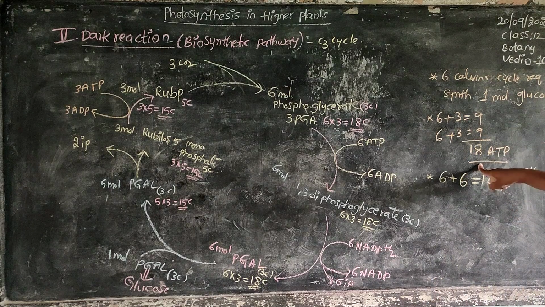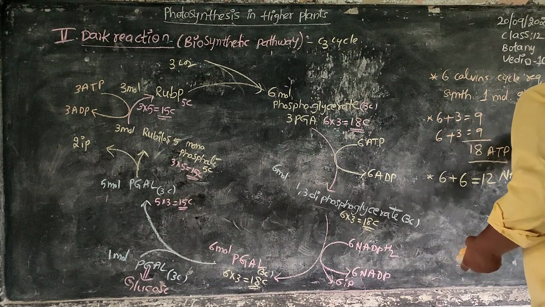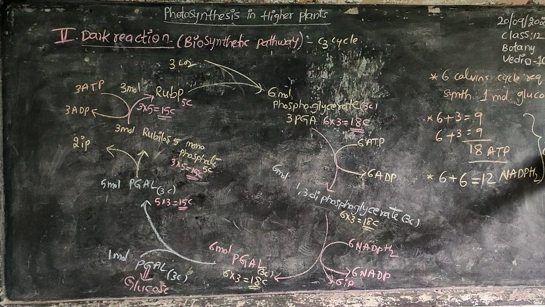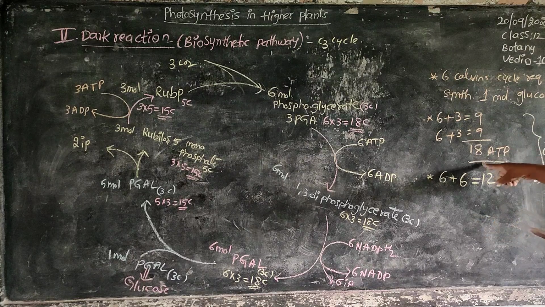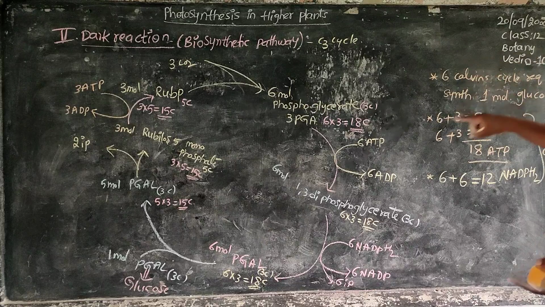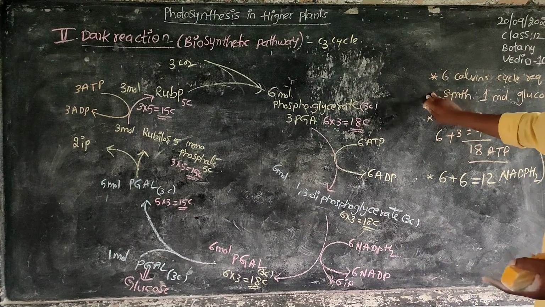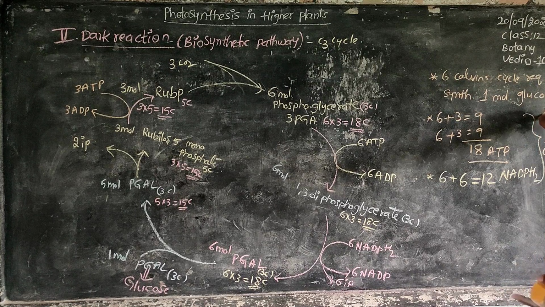So 18 ATPs and 12 NADPH2s are required for synthesis of 1 molecule of glucose. So 6 Calvin cycles are required for synthesis of 1 molecule of glucose.